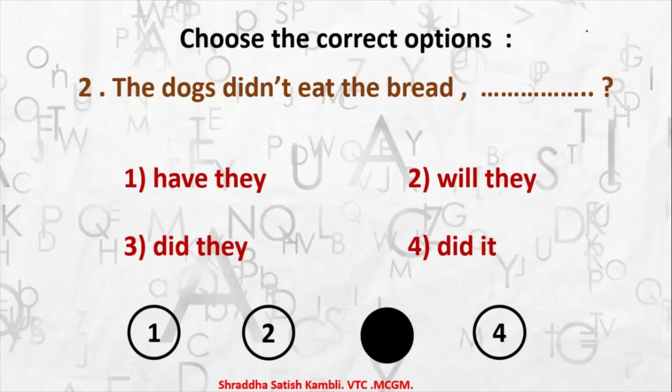Did they? Now why didn't I choose the fourth one, did it? And why did I choose did they? Because the dogs are in plural. If it was one dog, then I would have said, the dog didn't eat the bread, did it? But here we have more than one dog. The noun is in the plural. That is why we said did they. We use they for the plural. So this was the second example.